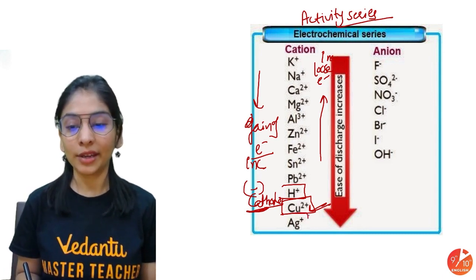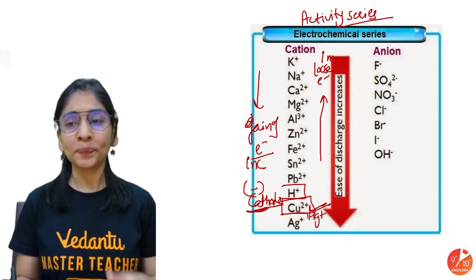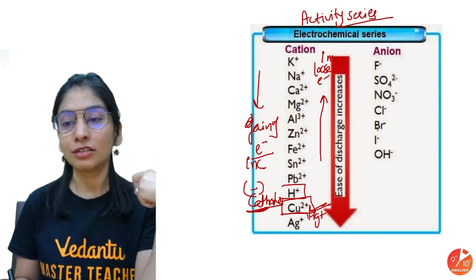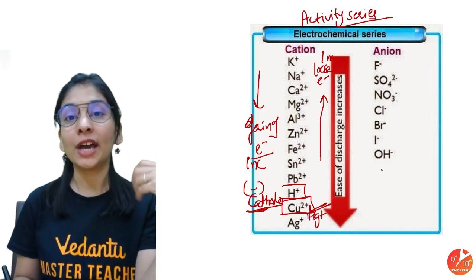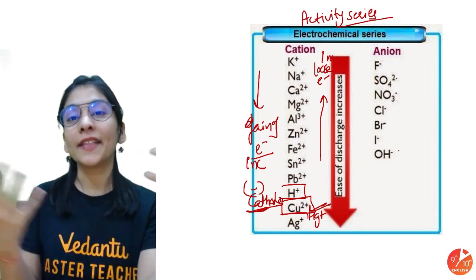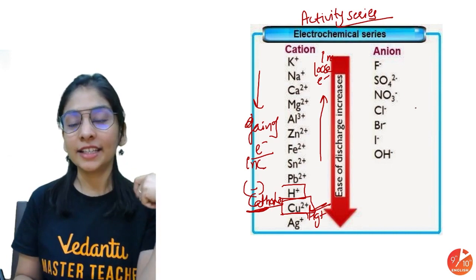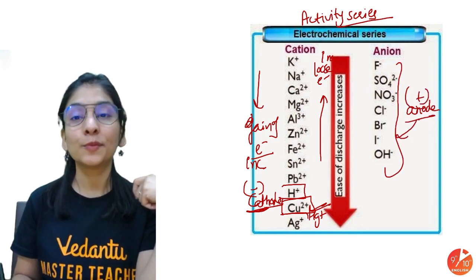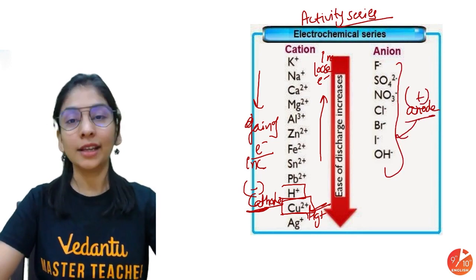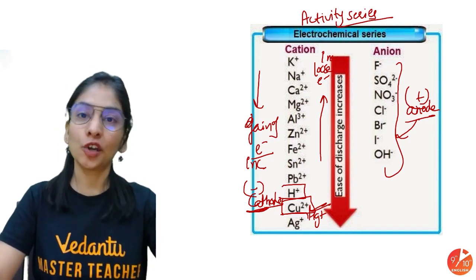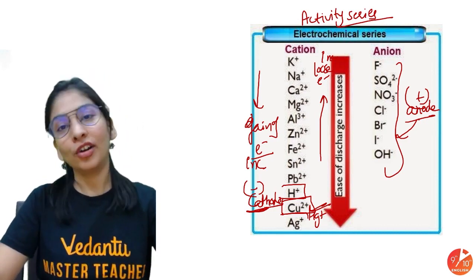For Mercury, you can add Mercury too. Okay, the anion series is somewhat more important: fluoride, sulfate, nitrate, chloride, bromide, iodide, OH, hydroxyl ion. Again, the tendency to discharge at the electrode will increase, and here they discharge at the anode. The anode attracts anions. The anode is the positive terminal of the battery, and that metal rod, that electrode, is the anode. Anode is the positive terminal and cathode the negative terminal.